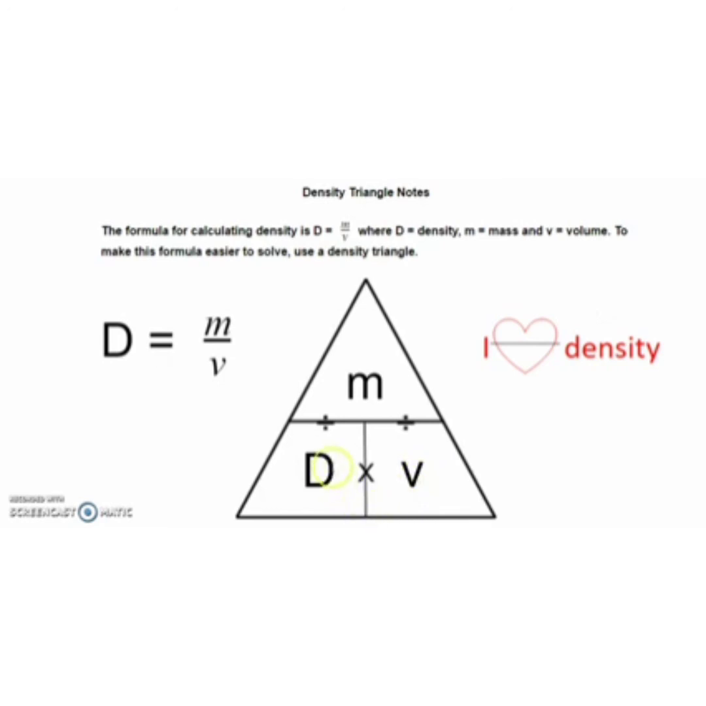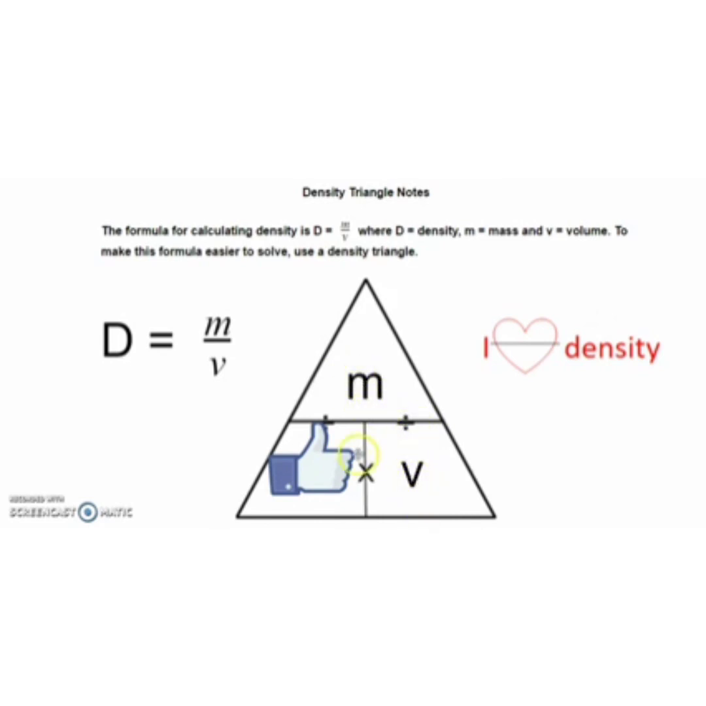If you're trying to find the density of something, the problem will give you the mass and the volume. What you're going to do is cover up the thing you're trying to find with your thumb. So if you're trying to find density, you cover up the D with your thumb, and what's left in the triangle is mass divided by volume. If it's top and bottom, you divide: mass divided by volume.